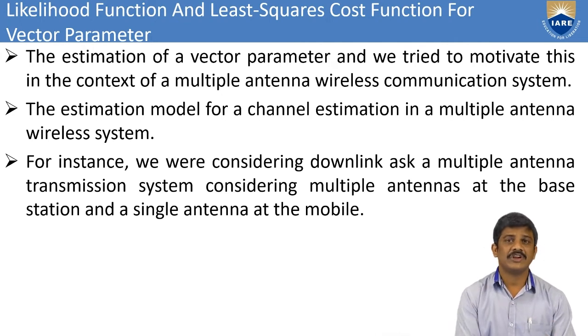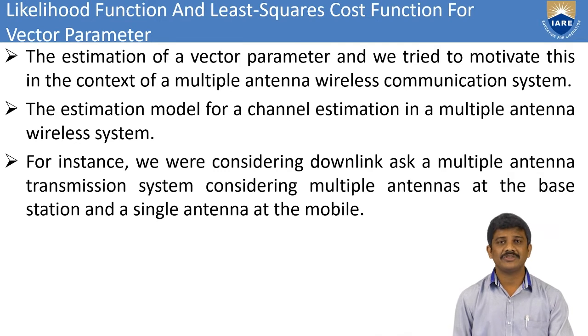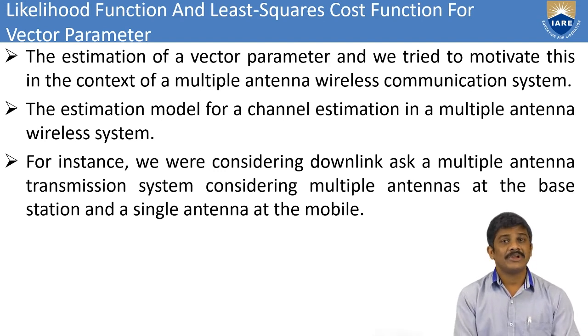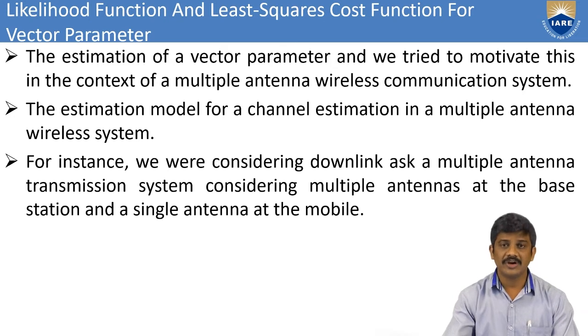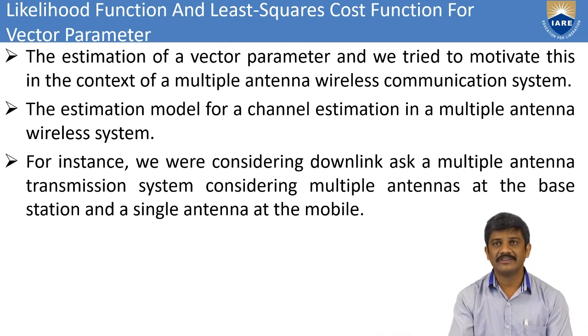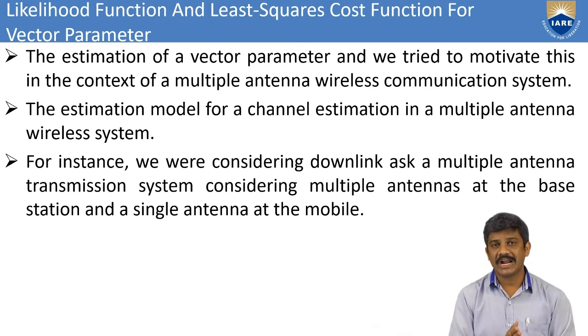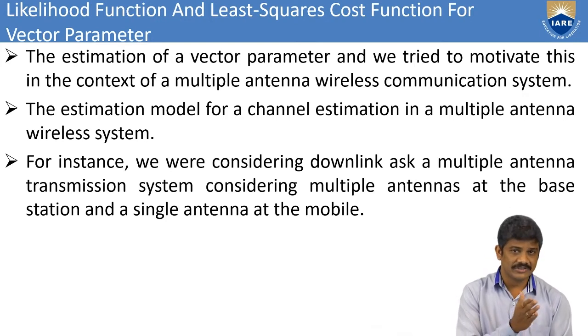In the previous session we discussed the wireless communication system, where we found the vector parameter. A vector parameter is nothing but the transmitter vector, receiver vector or channel vector, for all the communication systems. There we discussed likelihood function estimation. But here, we mainly have to estimate the vector in the context of the multi-antenna wireless communication system, which we also discussed in the previous session.